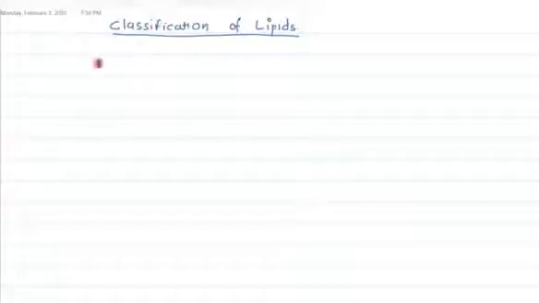In this video tutorial, I am going to discuss the classification of lipids. In the previous video, we discussed the definition of lipids, and we know that the definition was put forward by Bloor. Bloor was one scientist who had given the definition of the lipids. Bloor had done a second significant work in lipids, and that is, Bloor had given the classification of lipids.